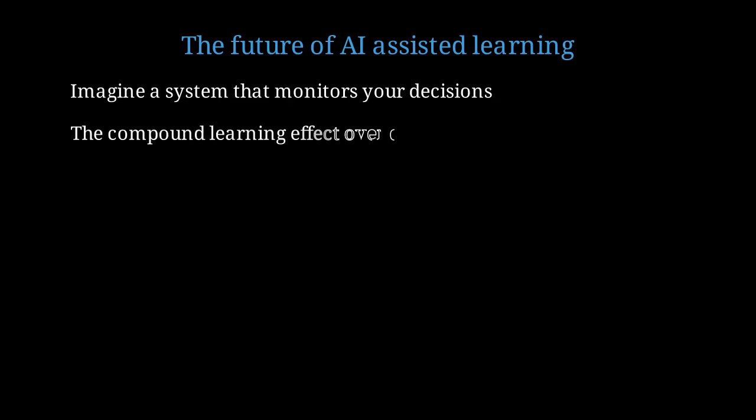Over decades, individuals and organizations using these systems will accumulate knowledge capital that compounds exponentially. The learning gap between those who use structured AI AARs and those who don't will become enormous. Learning faster from failures is perhaps the ultimate competitive advantage in complex domains. The teams and individuals who master this skill will outpace their peers by orders of magnitude.